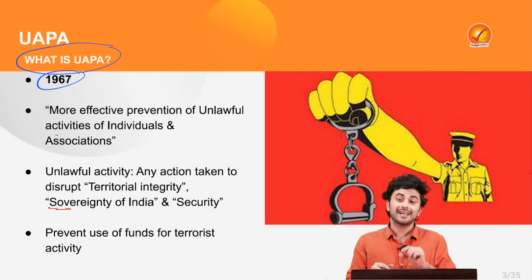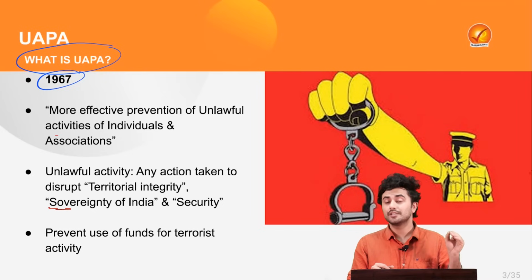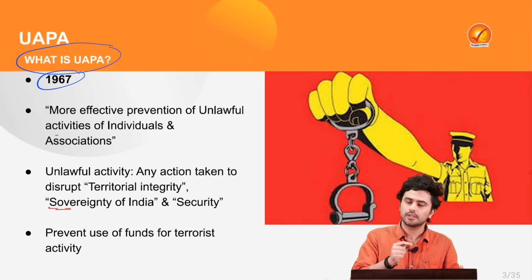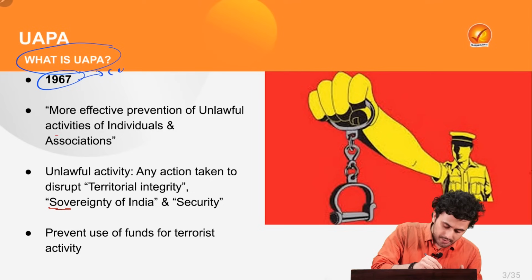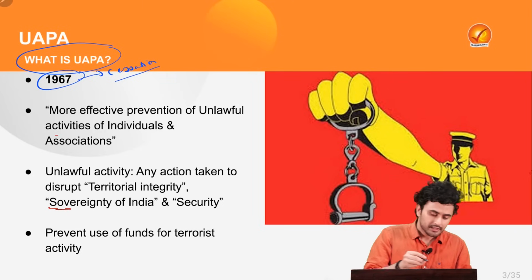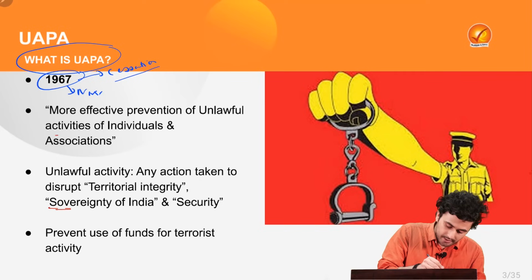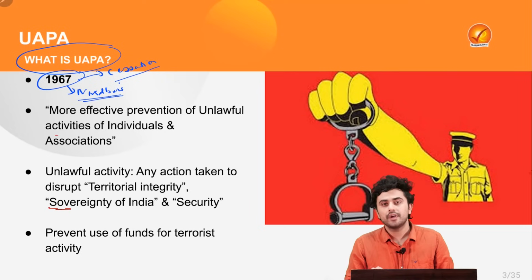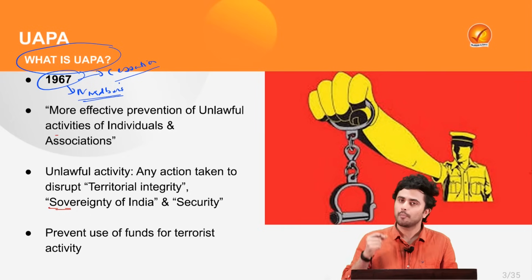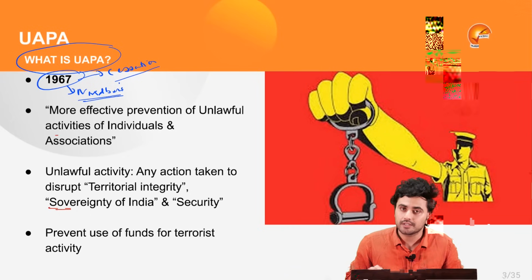The reason is that in the 1960s there was a demand for secession from the Union by various groups on religious as well as linguistic lines. Also, there was a militant uprising in the region of Naxalbari in Bengal, where the people aimed to overthrow the state machinery by the use of violent methods.